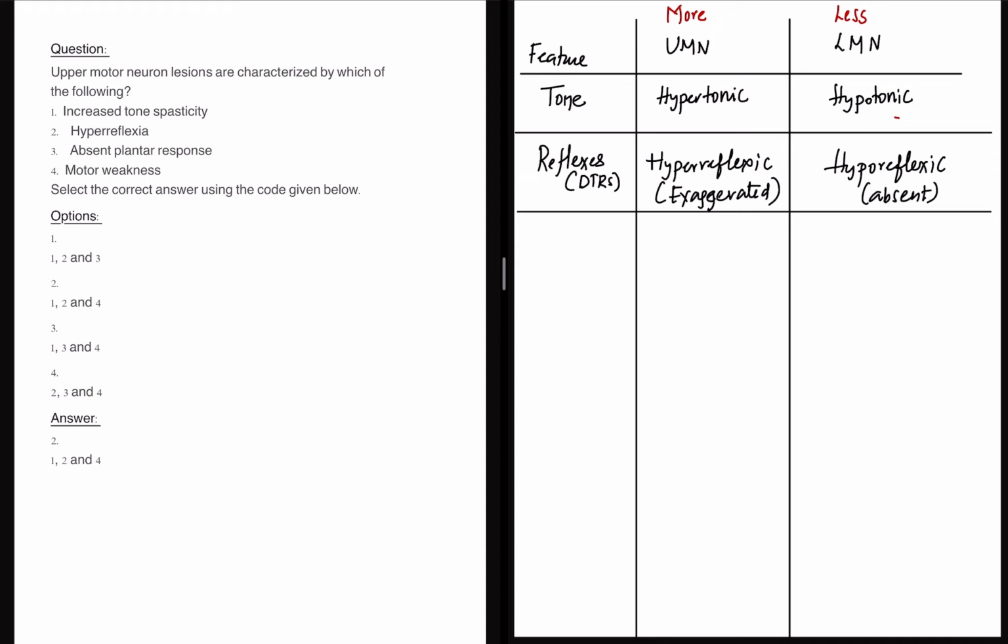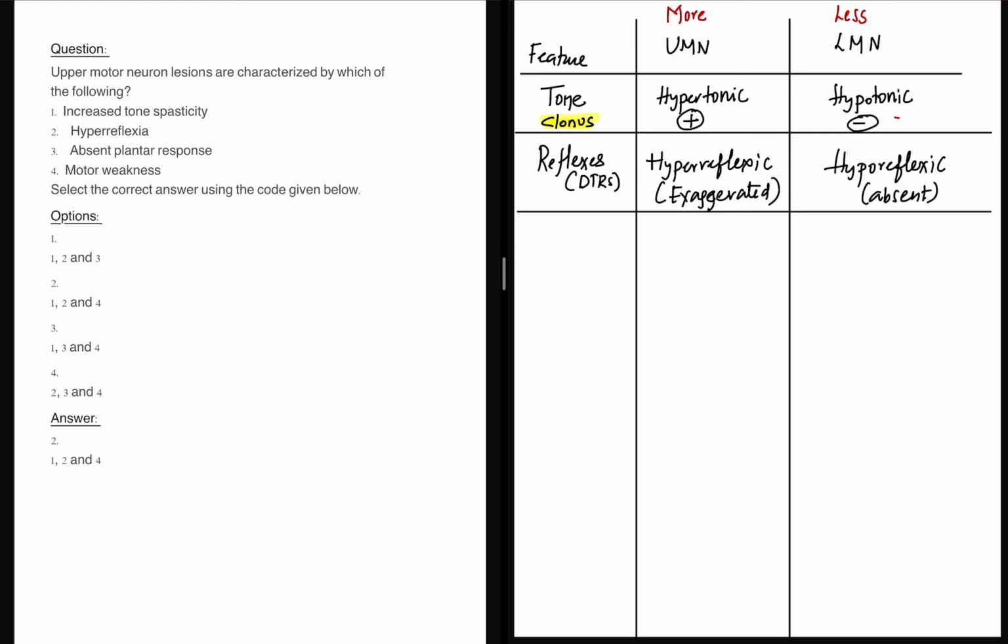Now coming back to increased tone, if the tone is increased heavily, then it leads to clonus. So the clonus is present in case of UMN, the clonus is absent in case of LMN, and based on this clonus topic, 2 MCQs have come in the previous year questions of UPSC CMS in the general medicine part. Tone and clonus are related, right? So tone is present in UMN and absent in LMN. Now the tone and reflexes part is done.